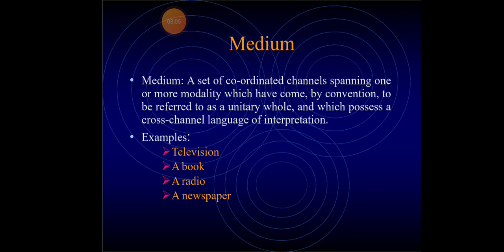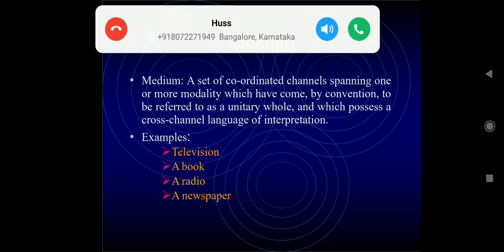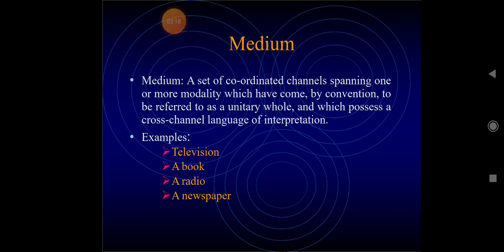Then the next characteristic is medium. What is medium? A set of coordinated channels spanning one or more modalities which have come by conversions. Here the examples are a television, a book, a radio, and a newspaper.